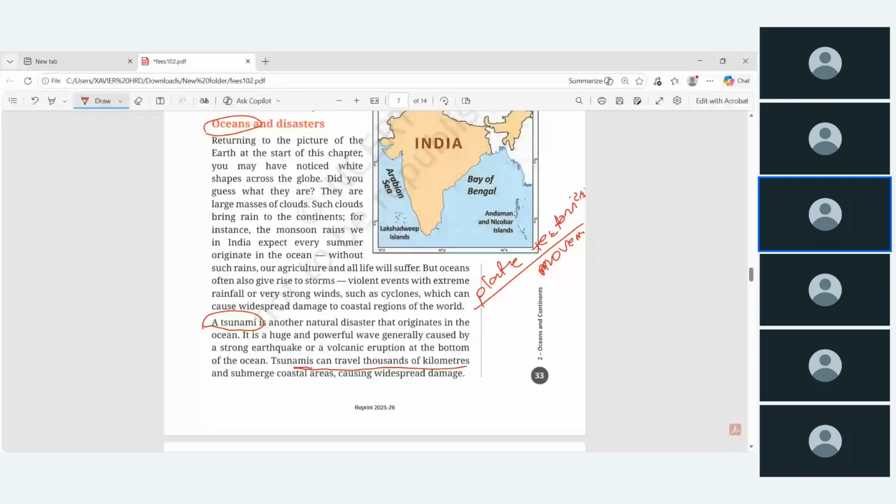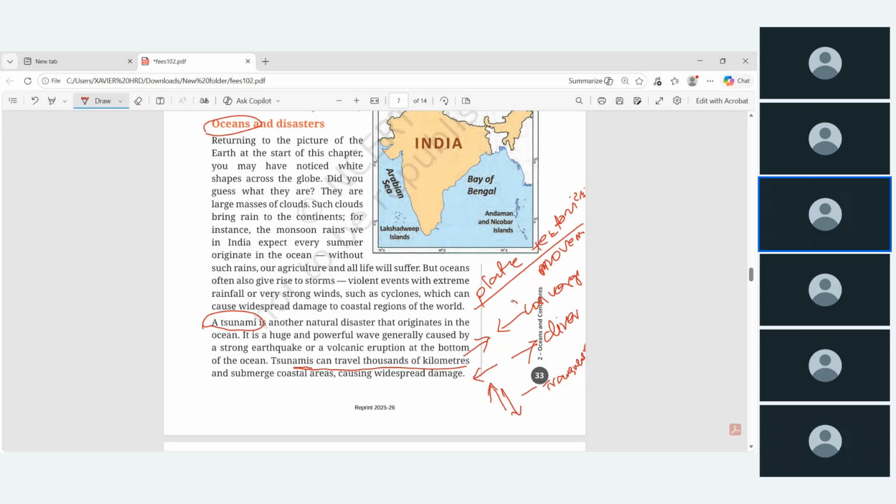The convergence movement, if 2 plates converge. And if 2 plates are moving away from each other, the divergence. And if the movement is like a transfer movement, it's a transverse movement. Okay, so these are the different types of plate tectonic movements.